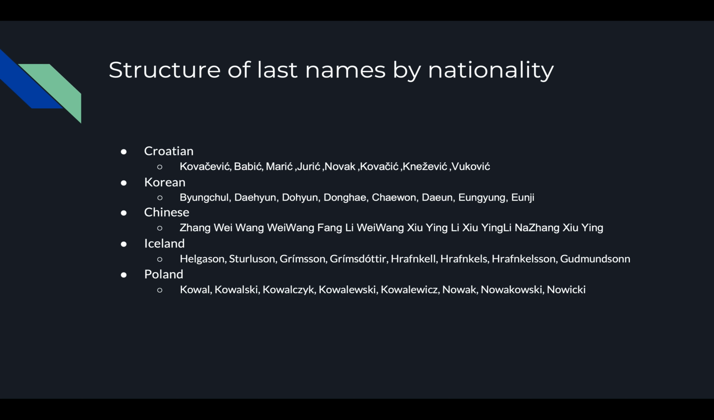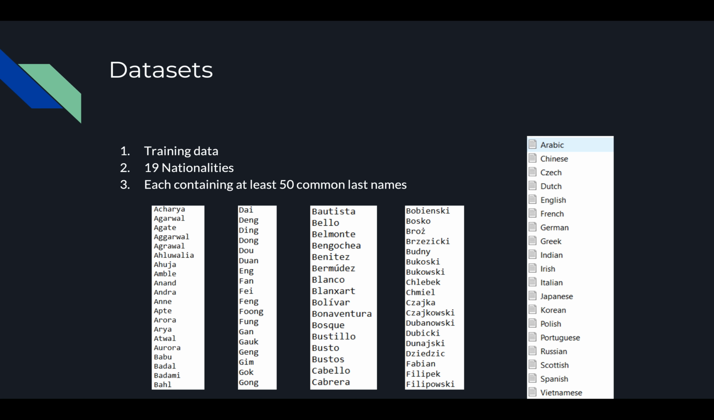Icelandic last names usually end with son: Helgason, Sturluson, Grimson. Polish last names usually end with ski, like Kowalski, Kowaleski, Nowakowski, Nowicki. So we're going to train an RNN and see if we can improve on that RNN to predict ethnicity based on your last name.